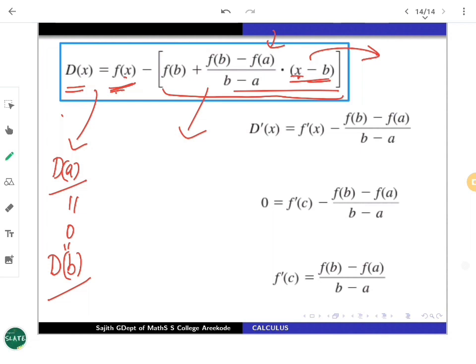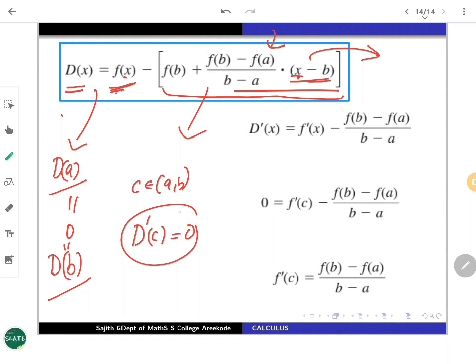So what do you need more? d is a continuous function on a closed bounded interval, differentiable on the open interval. They are agreeing at the endpoints. So some c should exist. So how to apply that? There should be some point c in our domain, open interval ab, such that d dash of c, I mean d prime of c, is going to be 0.